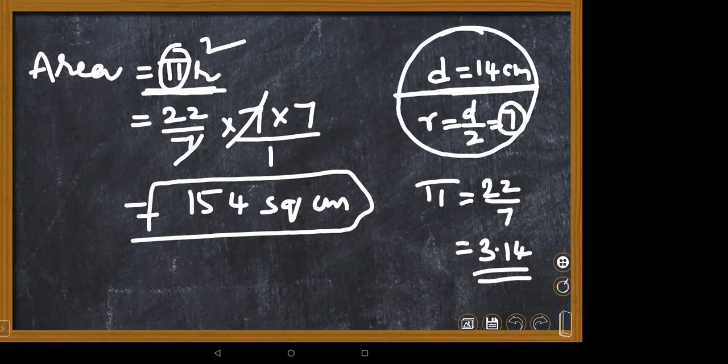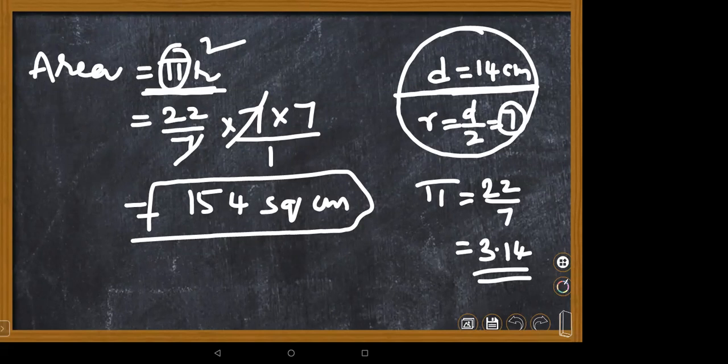Yes, yes. You just multiply pi with the radius, radius 2 times. Radius multiplied with radius. Ma'am, we should do radius multiplied by radius, and with that we should multiply pi.